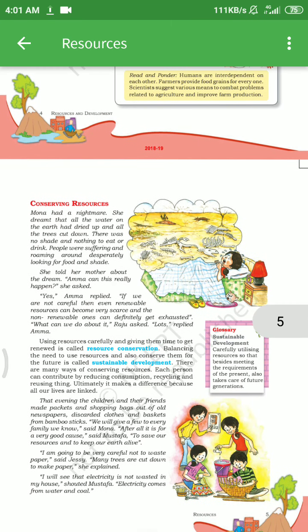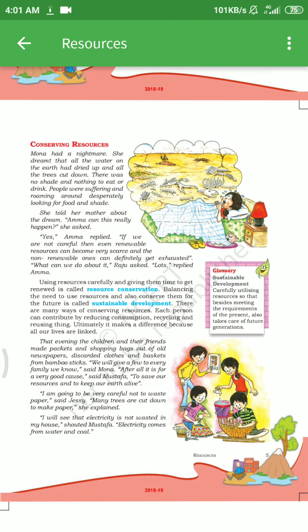The next topic is conserving resources. What is conserving resources? Using resources carefully and giving them time to renew is called resource conservation. Balancing the need to use resources and also conserve them for the future is called sustainable development.